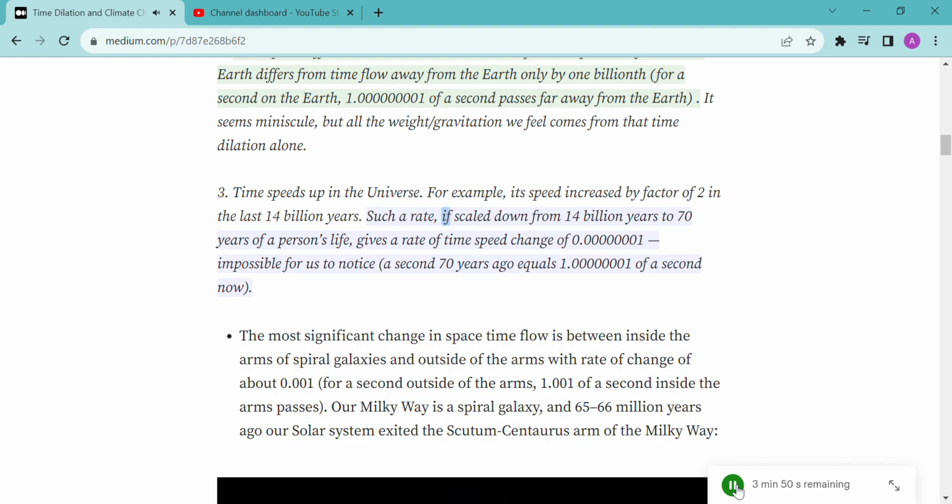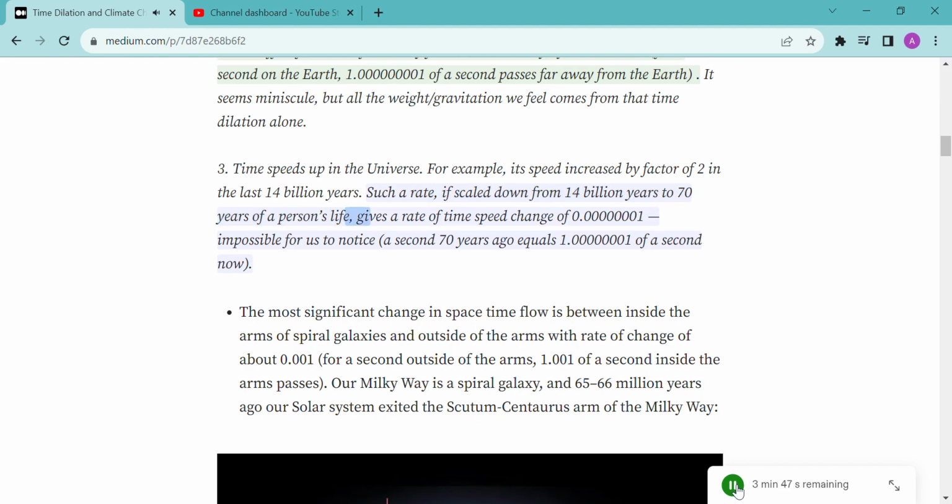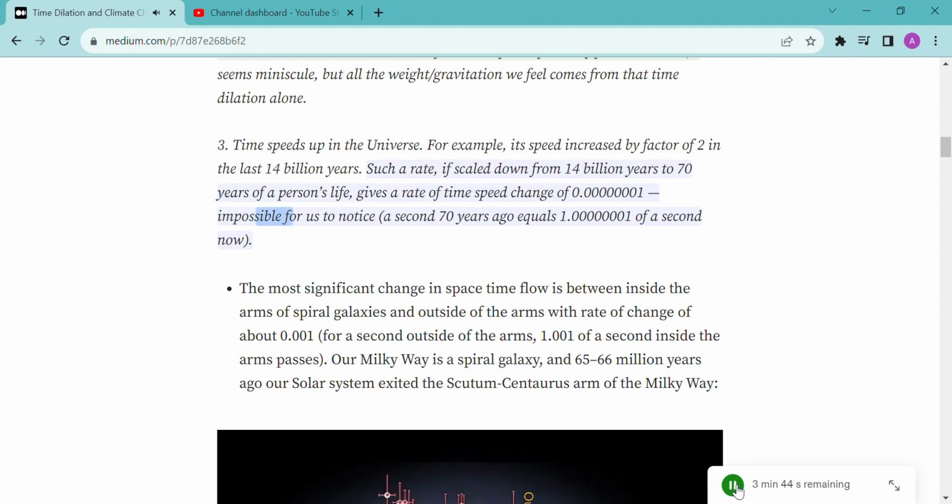Such a rate, if scaled down from 14 billion years to 70 years of a person's life, gives a rate of time speed change of 0.000000001. Impossible for us to notice. A second 70 years ago equals 1.000000001 of a second now.